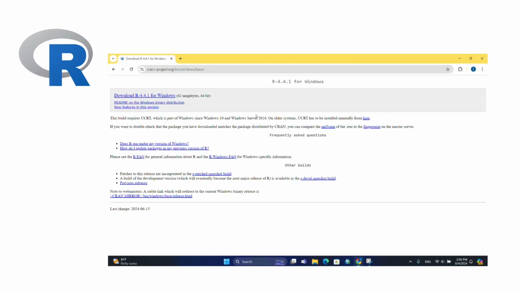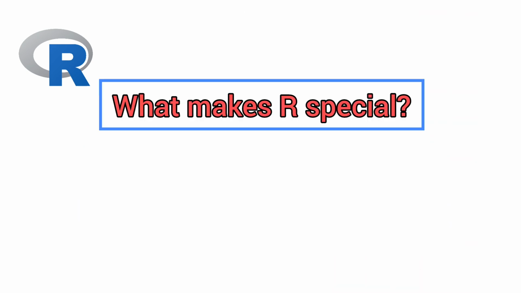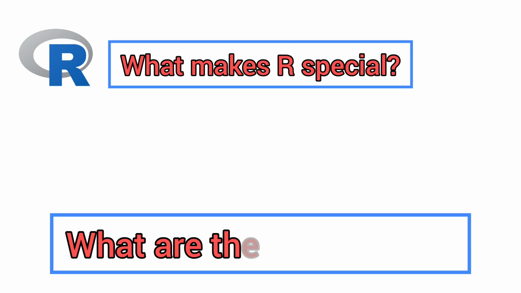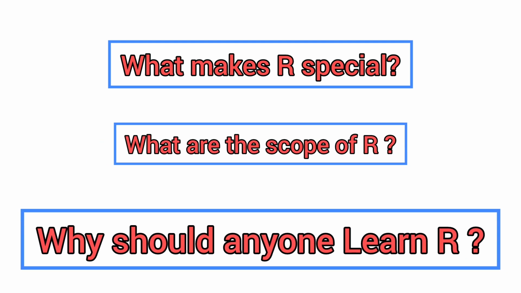Today in this video, we're going to talk about R. Launched in 1993, R has made an immense journey and is one of the most popular software in today's time. But what is the secret behind the growth of R? What makes R so special? What is the scope of R? And why should anyone learn R in 2024?